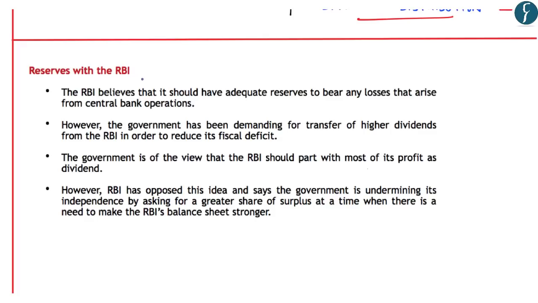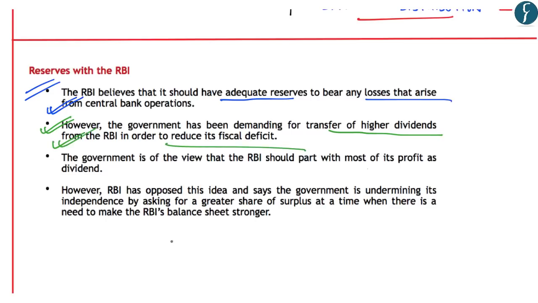Another reason of discord between the government and RBI is with respect to the reserves which the RBI keeps. It says that the RBI believes that it should have adequate reserves to bear any losses that arise from central bank operations. However, the government is of a different view and has been demanding the transfer of higher dividends from the RBI in order to reduce its fiscal deficit.